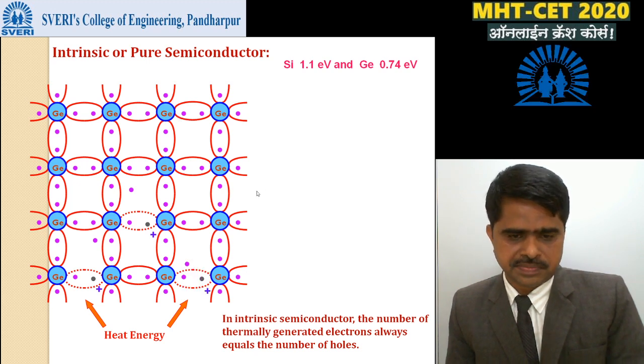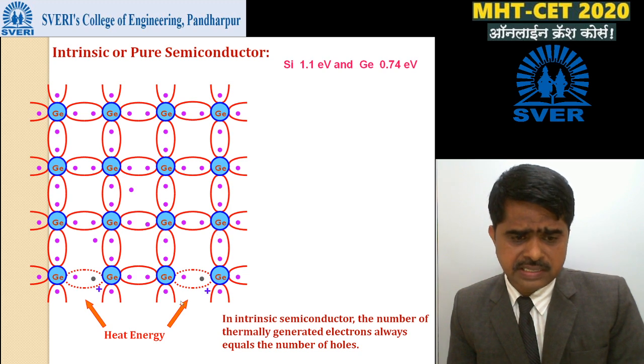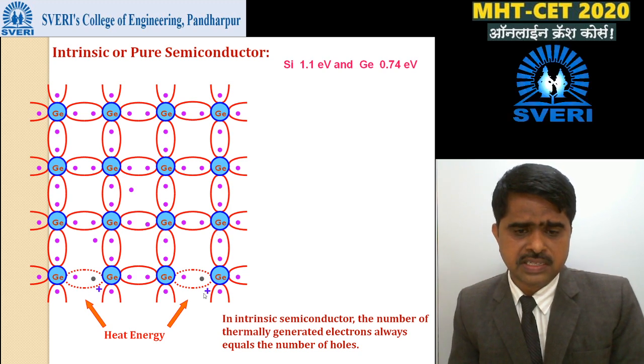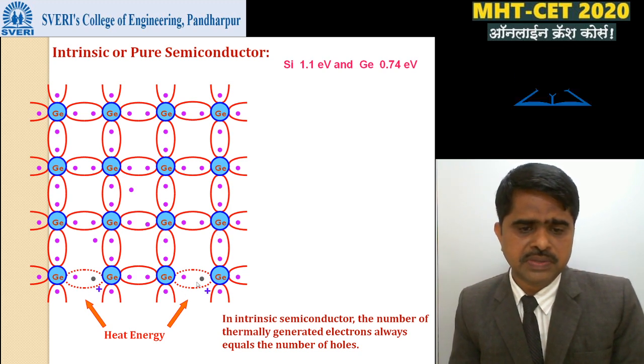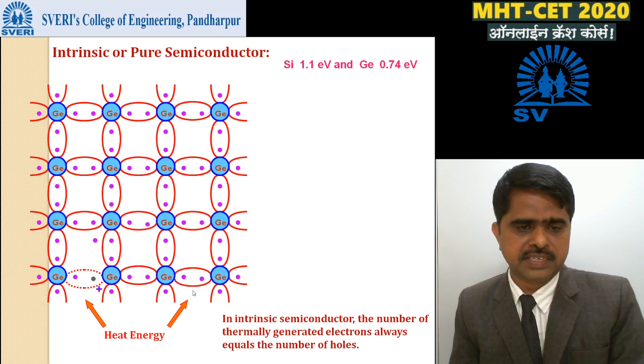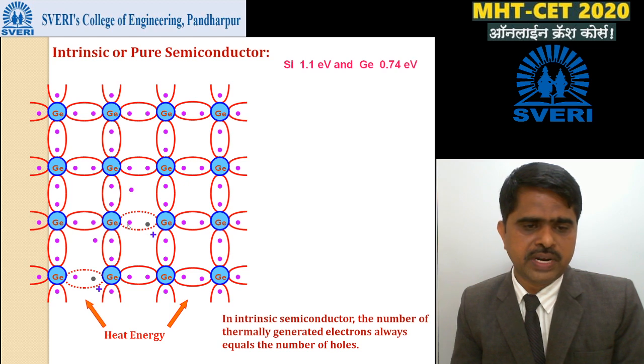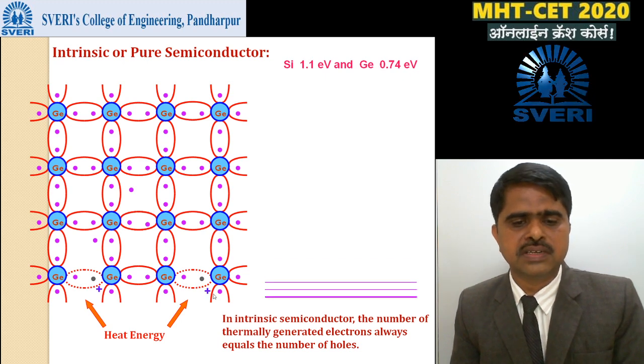Next, when temperature increases, heat energy is given, and breaking of a covalent bond between two germanium atoms takes place. One free electron and one hole are generated. Here also, due to heating, one free electron and one hole are generated.